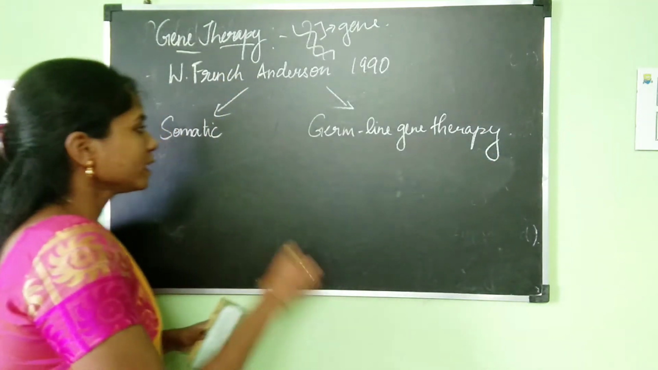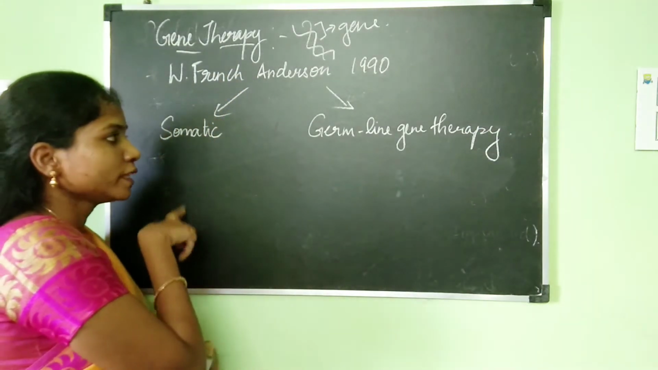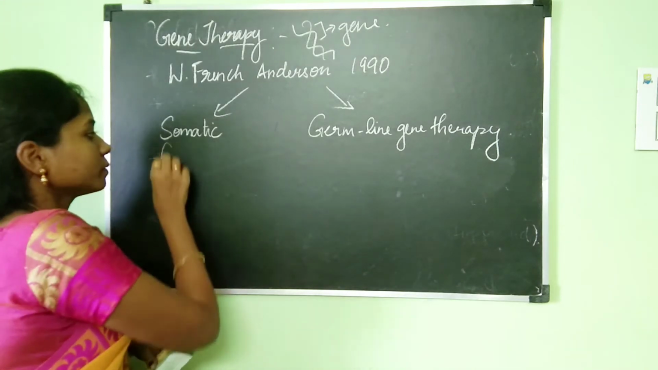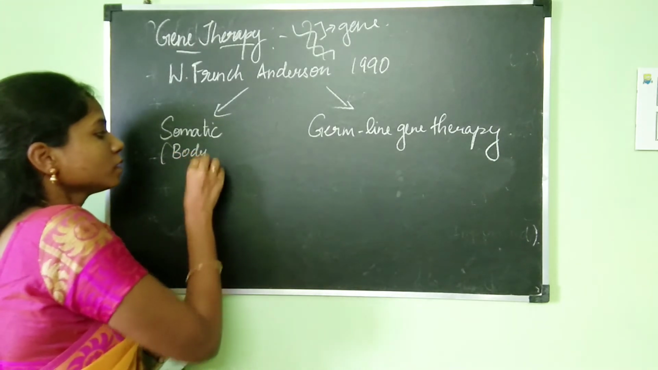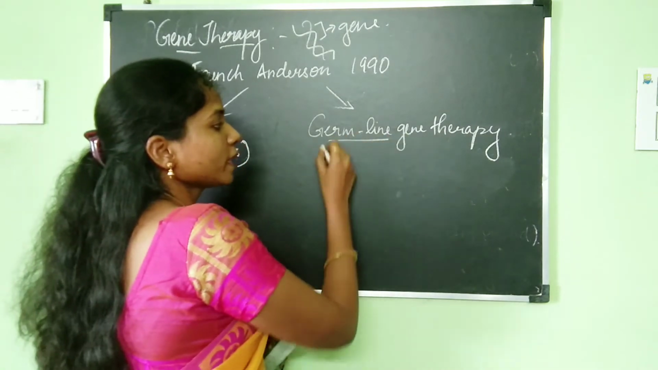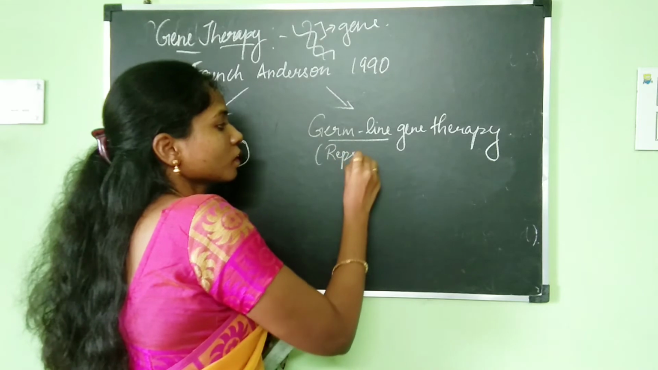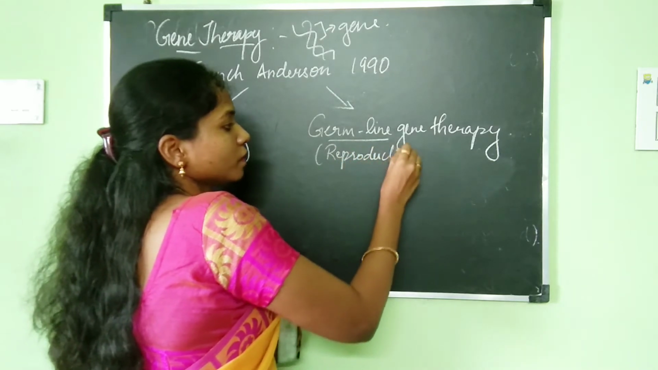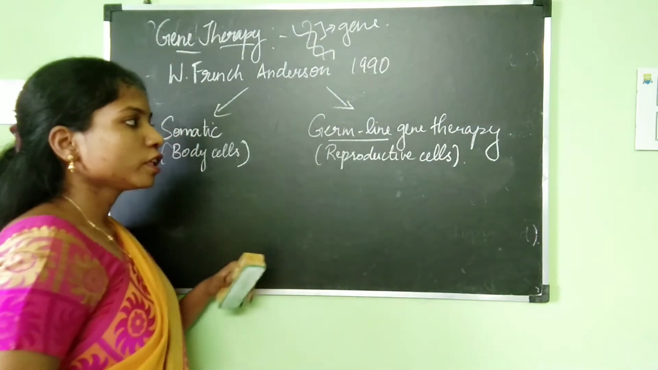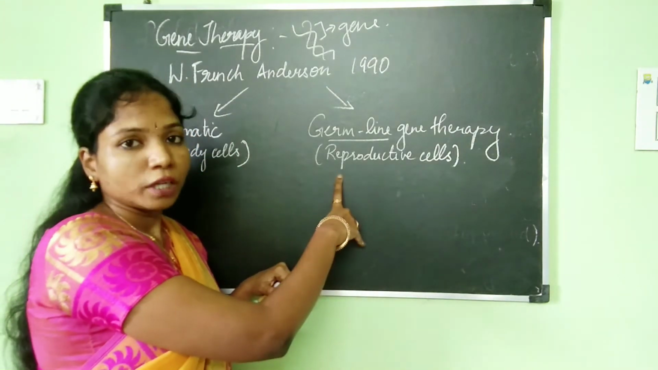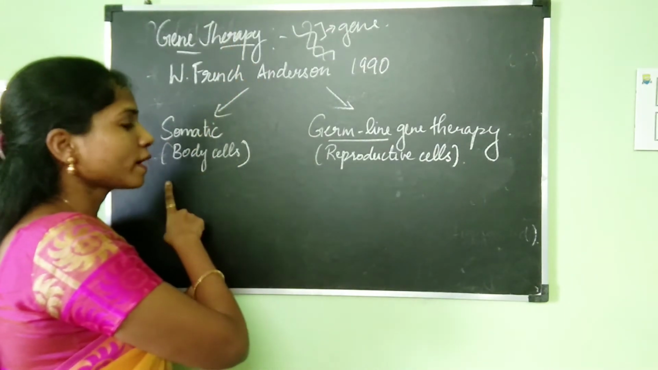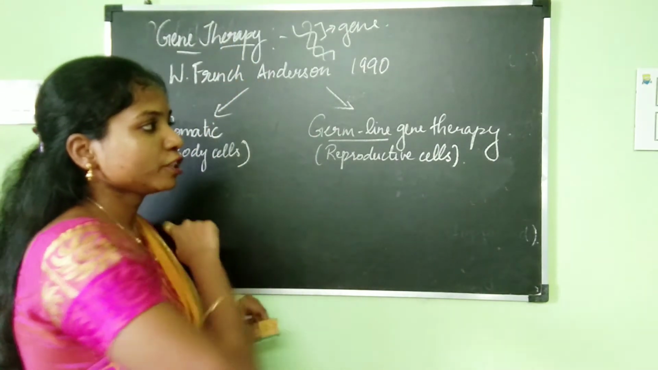So what is somatic gene therapy? Somatic gene therapy has to do with the body cells. Somatic means the body cells. Germline means the reproductive cells. The reproductive cells are called the germ cells. Gene therapy is divided into two types: somatic gene therapy and germline gene therapy.